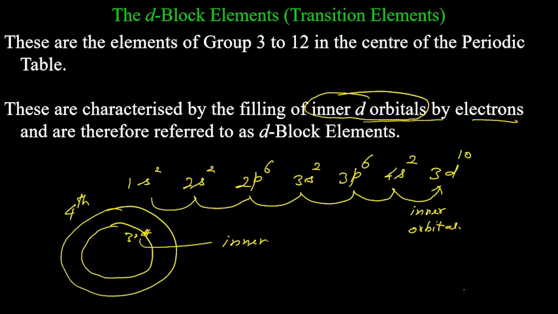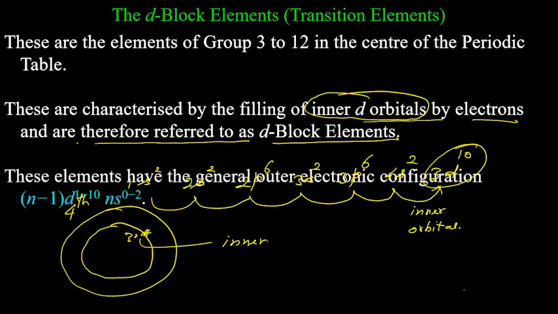Okay, so these are characterized by filling of inner d orbitals by electrons and are therefore referred to as d block elements. Why? Because the valence electron goes into the d subshell. I have explained why I used the keyword inner. If there is any confusion, you can ask.